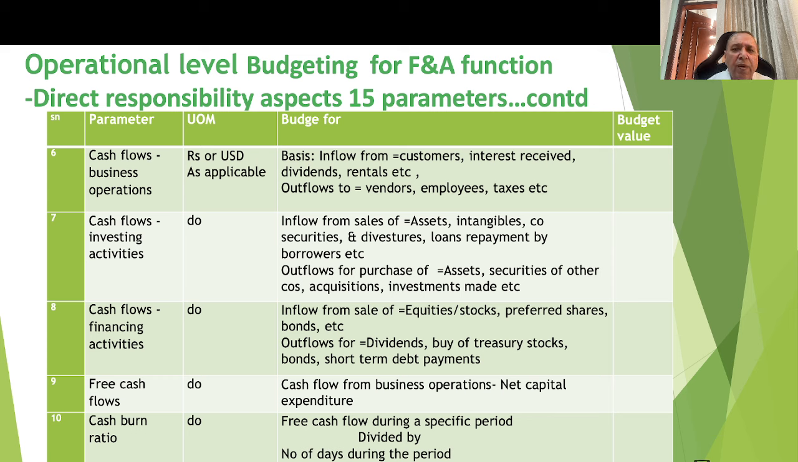For example, inflow in this case is from customers, interest received, dividends, rentals, etc. Outflows are to the vendors, employees, taxes, etc. Similarly, cash flow from the investing activities comes from the sale of assets, intangibles, company securities, divestitures, loan repayments, etc. And similarly, I have given this for clarity, the components of these cash flows, three types of cash flows, and then free cash flow is determined and the cash burn ratio is given.